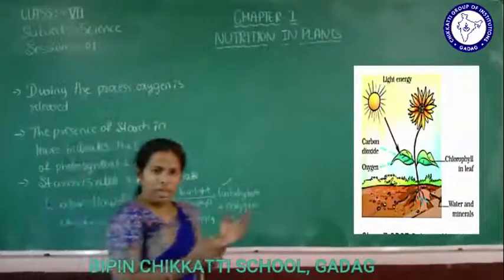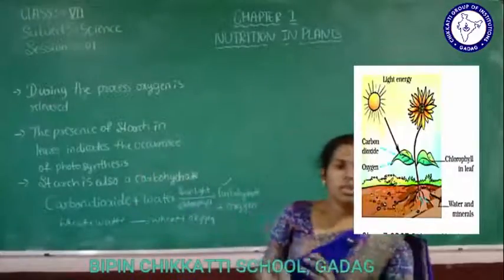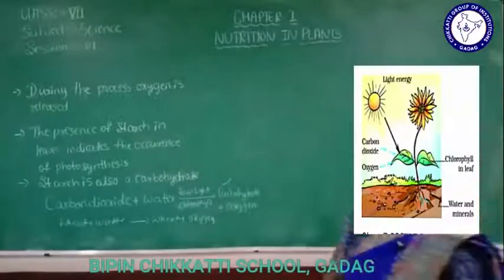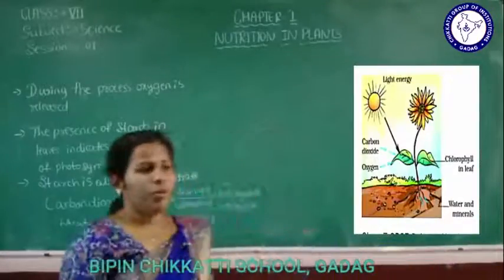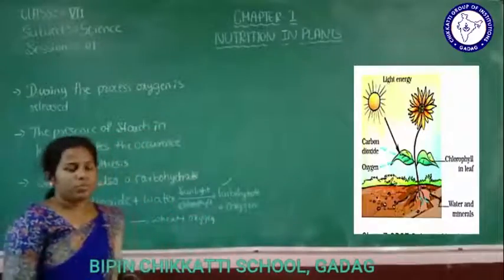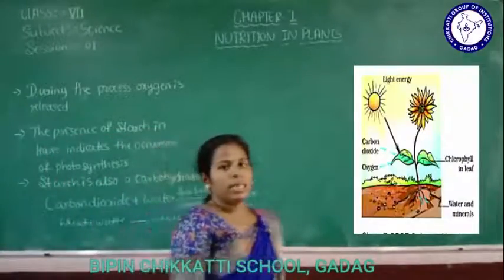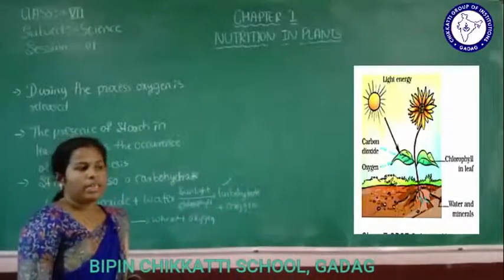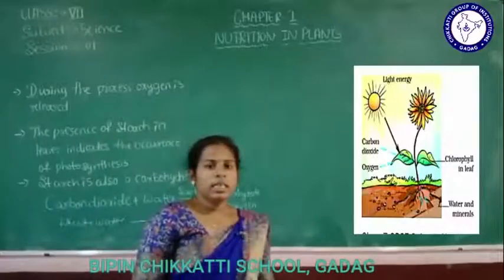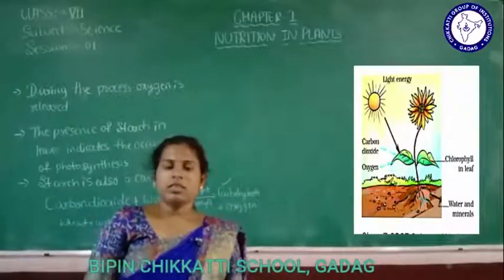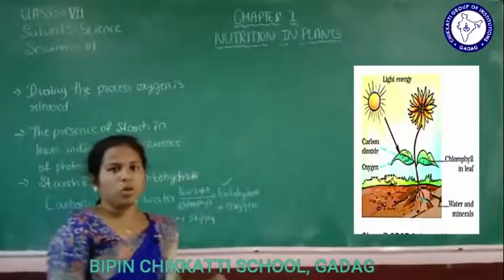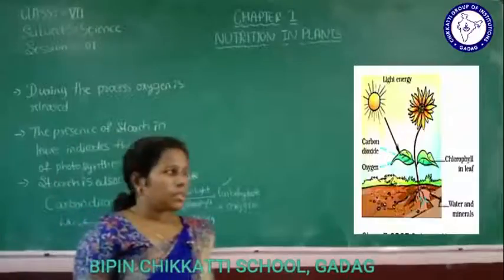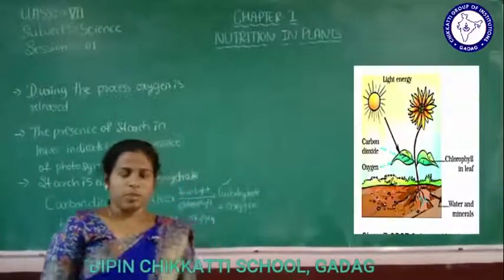So not only leaves, some other green parts of the plant also prepare food. So in the desert, the desert plant also prepares food for itself, isn't it? So the green part of the plant that is in a desert also prepares food using what? Sunlight, and the process is also photosynthesis.